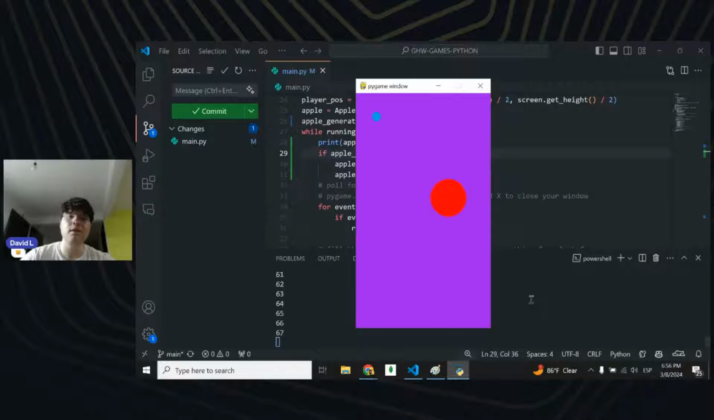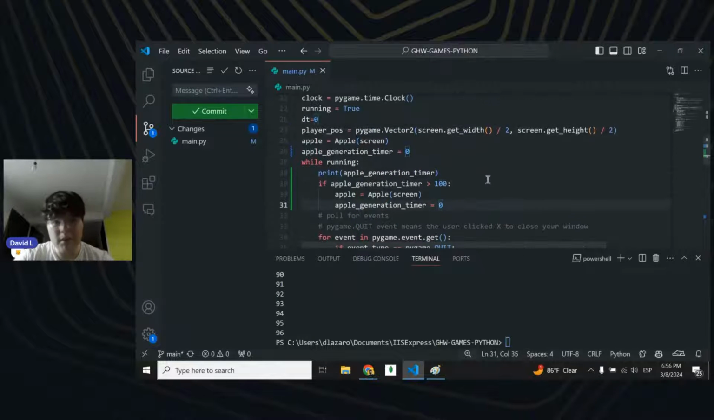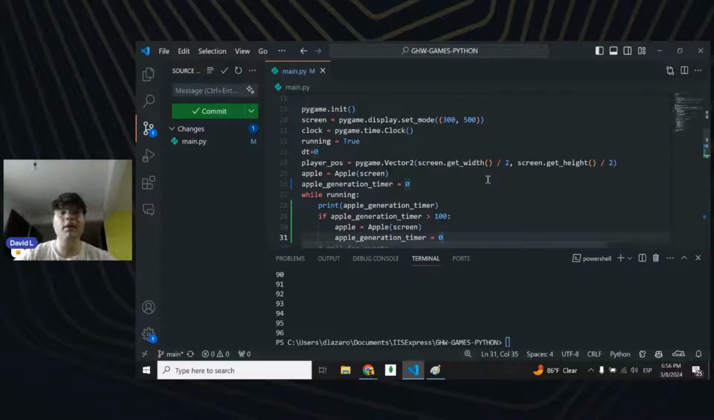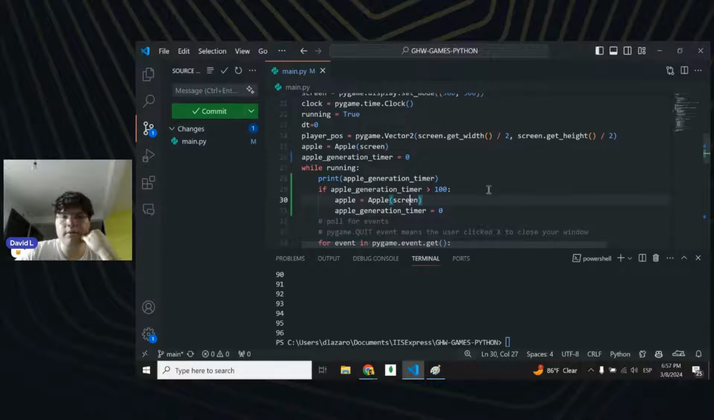Circle, our player is moving. But what's going on? We're not generating a new apple. We're just initializing again the same variable of apple. So what we should be doing is generating a new object, right? So how can we do this? I don't know. That is a great question. How can we implement it so that instead of being this apple, it's a new one?